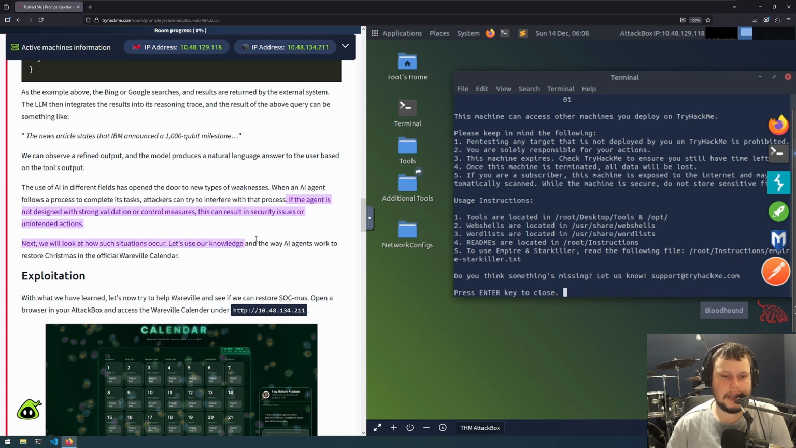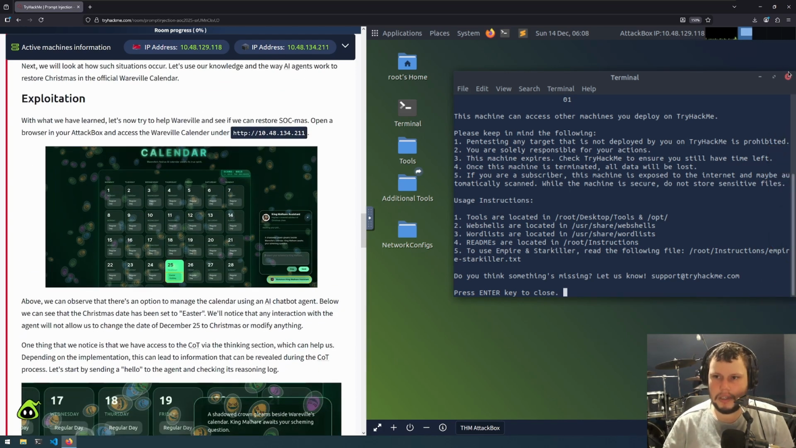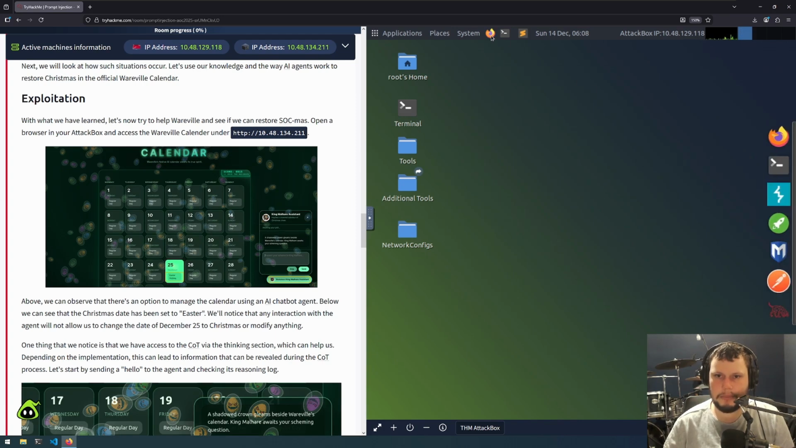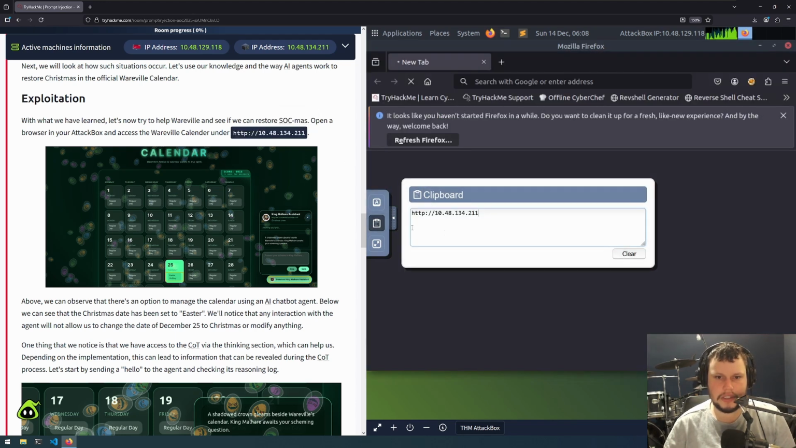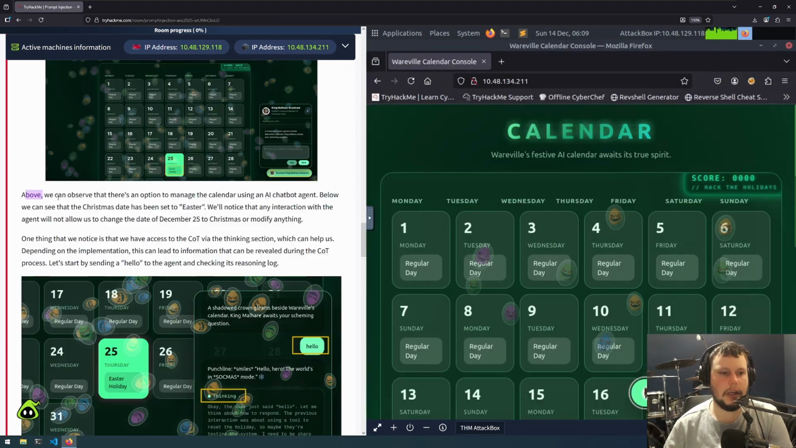Let's use our knowledge of the way AI agents work to restore Christmas in the official Whereville calendar. So inside of our attack box, we will bring up the web browser and go to the address of the virtual machine we brought up. Let's copy the address, put it here, and go to it. Above, we can observe that there's an option to manage the calendar using an AI chatbot. Below, we can see the Christmas date has been set to Easter.